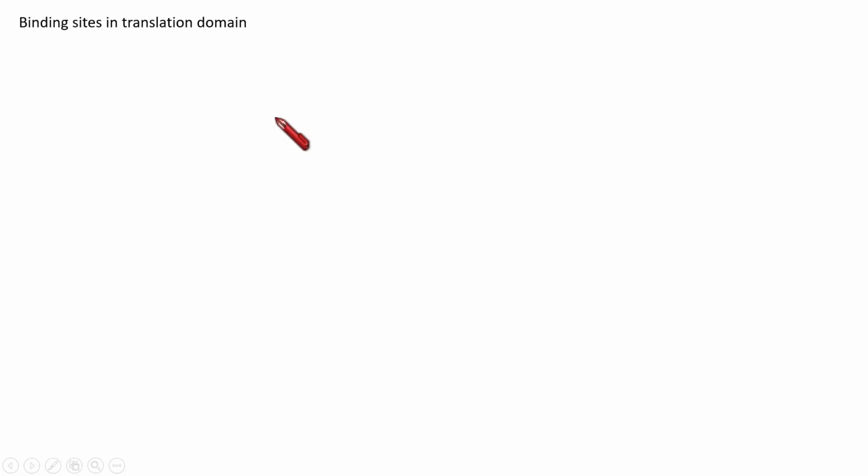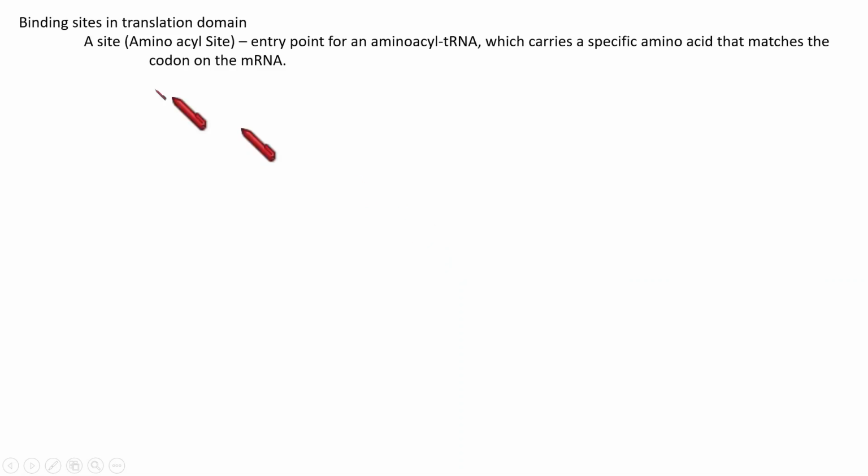So next we are going to see another important feature of the ribosome, that is its binding sites. They are the places where different steps of translation happen. So let's see which are the binding sites. A site is otherwise called the aminoacyl site. What do we mean by this A site or aminoacyl site? It is the point where the aminoacyl tRNA enters the ribosome.